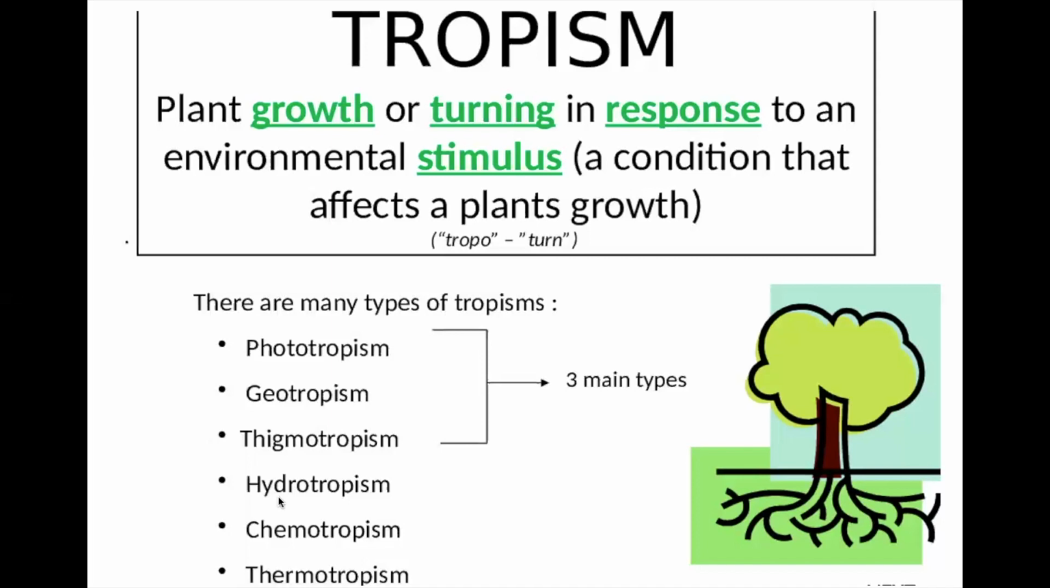Another is hydrotropism. Hydrotropism means water. It is related to water. The roots always move towards the water. Chemotropism means chemicals, and thermotropism means heat related.